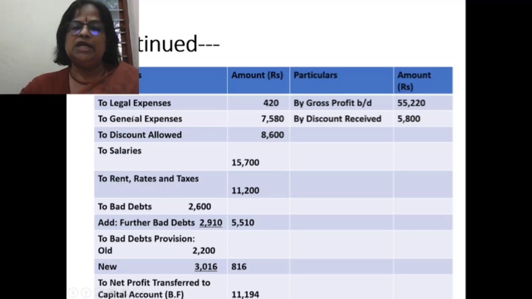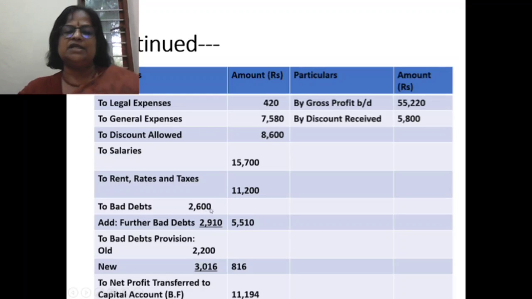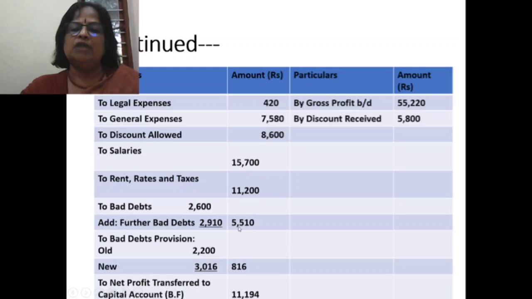Debit side, to legal expenses 420, to general expenses 7,580, to discount allowed 8,600, to salaries 15,700, to rent, rates and taxes 11,200, to bad debts 2,600, add further bad debts mentioned outside the trial balance 2,910. So outer column 5,510. Now, bad debts provision.